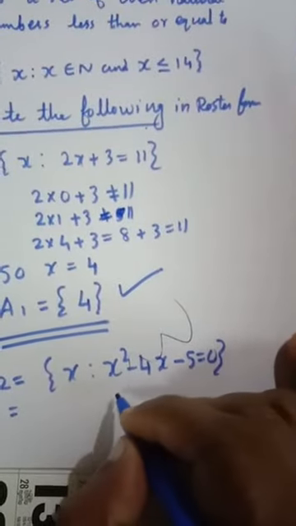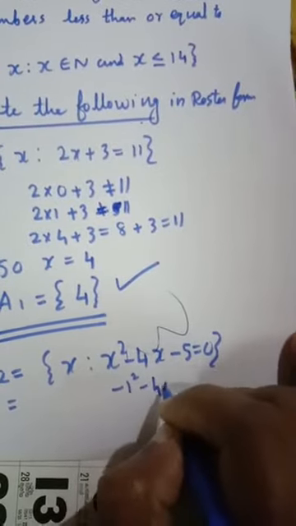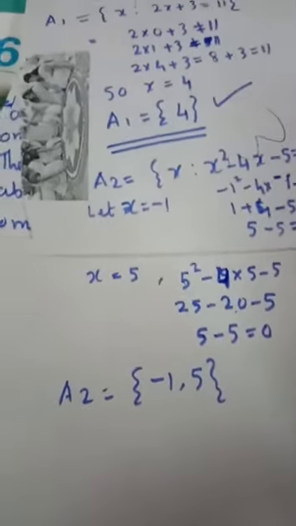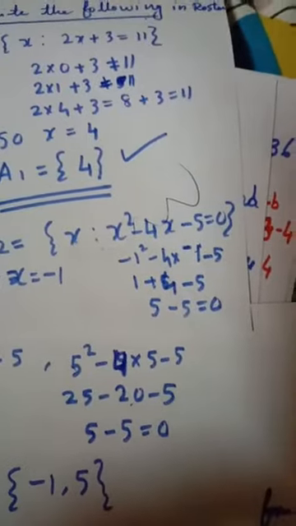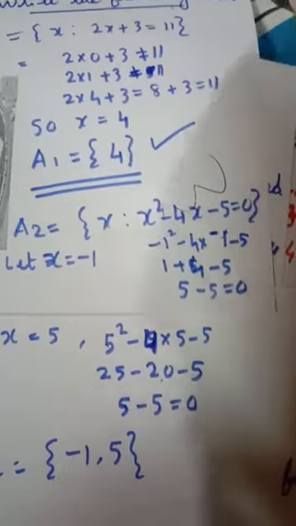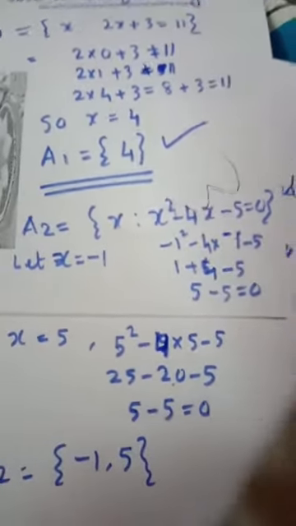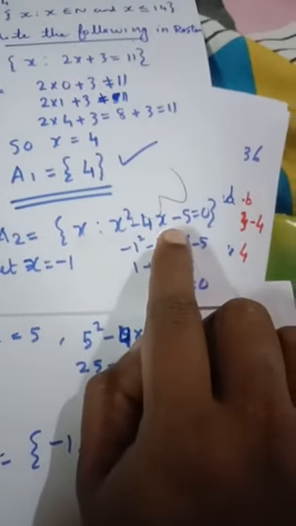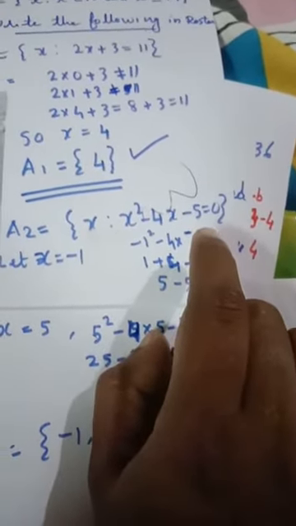Next, second question again: for what value of x does this equation give 0? Suppose first we take 1: 1 square minus 4 into 1, that is 1 minus 4 minus 5, not equal to 0.